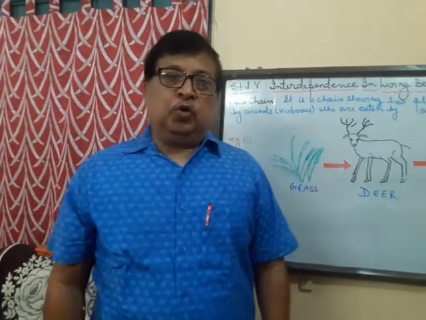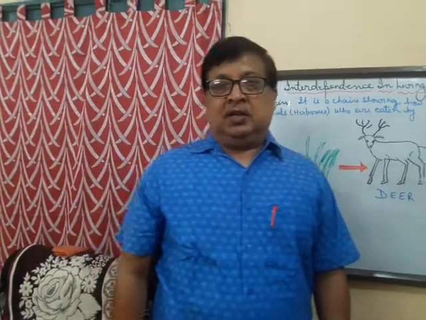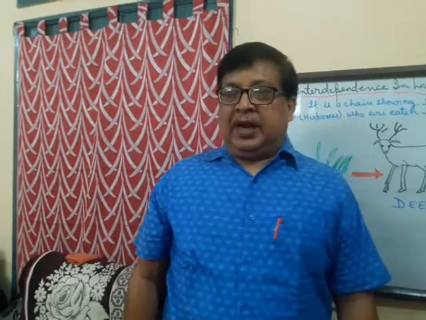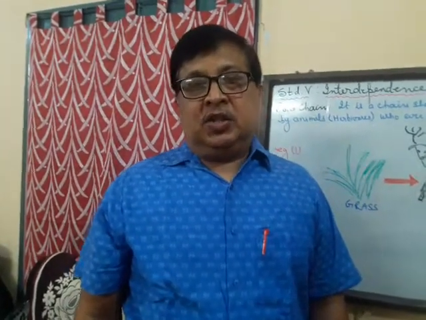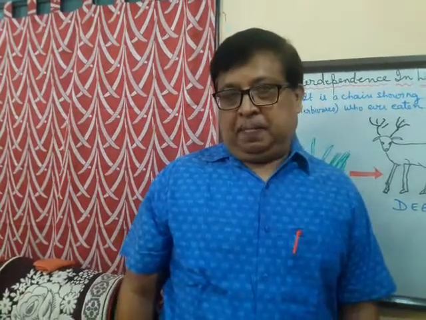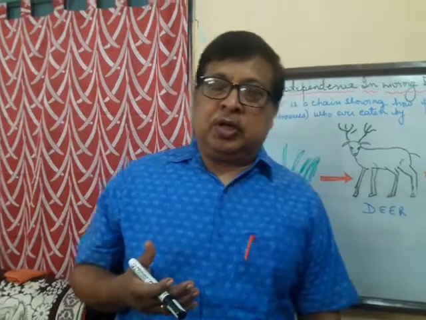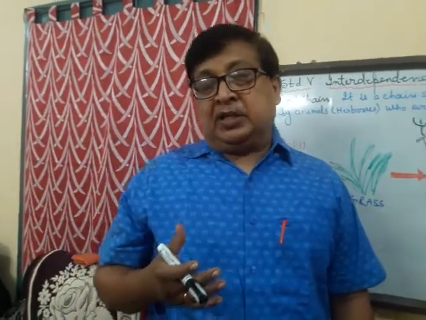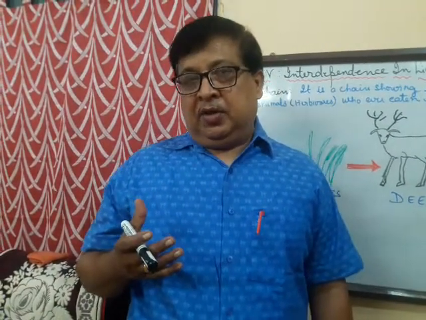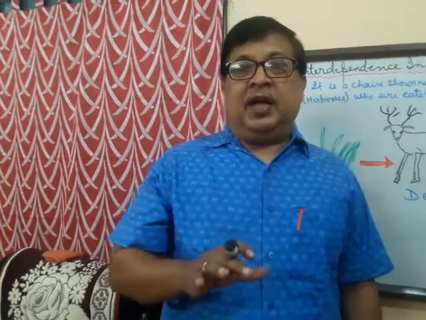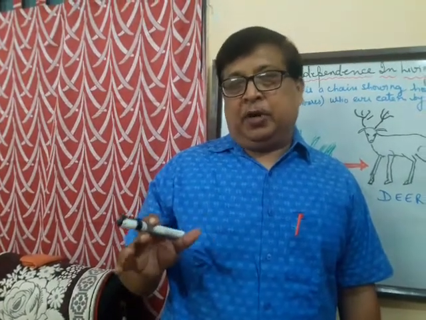Now, today we are going to continue with the same lesson, that is chapter 7, titled Interdependence in Living Beings, that is for plants and animals. Now, children, in the last class, we had talked about the environment, the various components of the environment. We saw that it consisted of both living and non-living components.